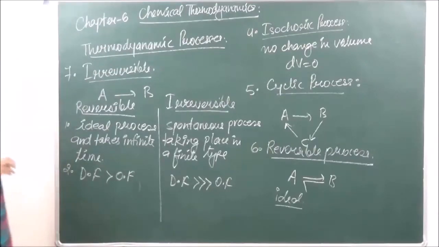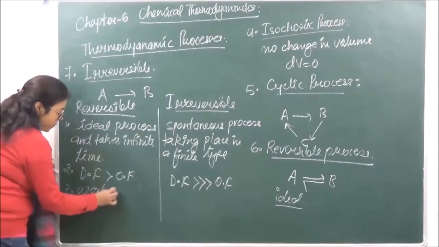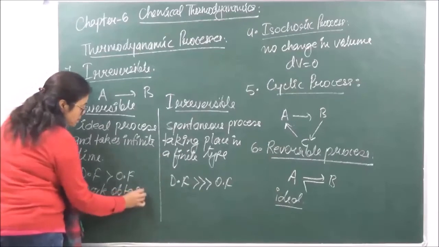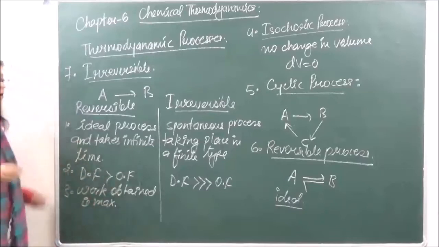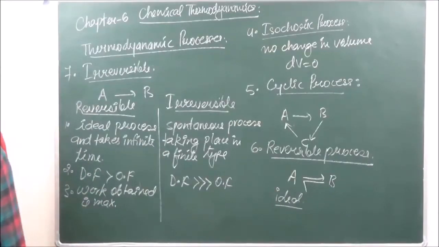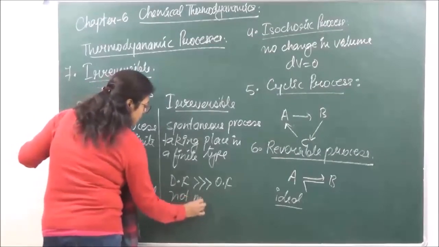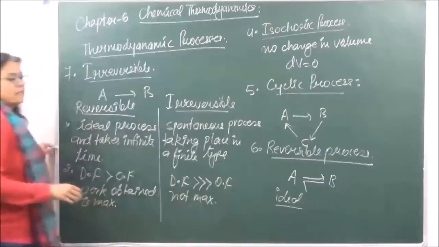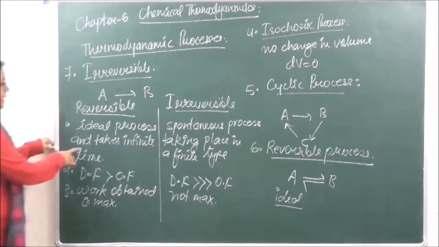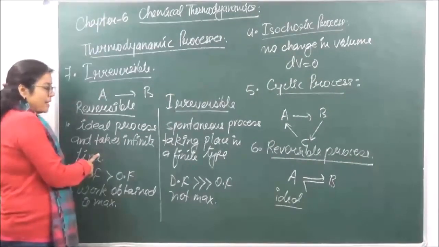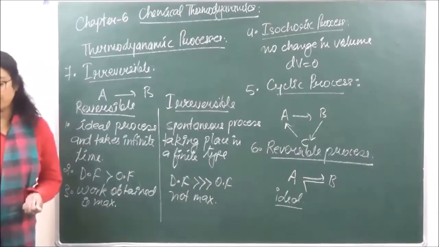Okay? Then number 4, in reversible, work obtained is maximum, right? Whereas in irreversible, work obtained is not maximum. Then number 5, this is an ideal process, does not take place practically all the time, but this is a practical process. Okay? So these are the differences between the two.